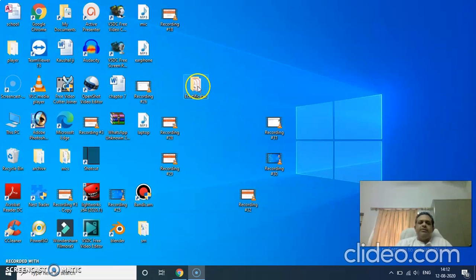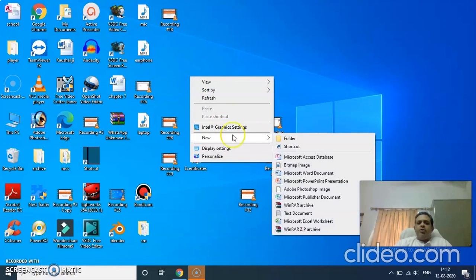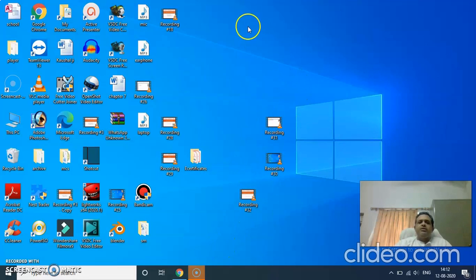Similarly, if you want to do some drag and drop operation, you can move any folder with the help of the mouse and drag and drop it anywhere. You can right click, you get the menu. So now you simply have to click on various things, right? You are not supposed to memorize commands. Most of your work is done by simple clicking, right? So this way Windows has made our task very easy.